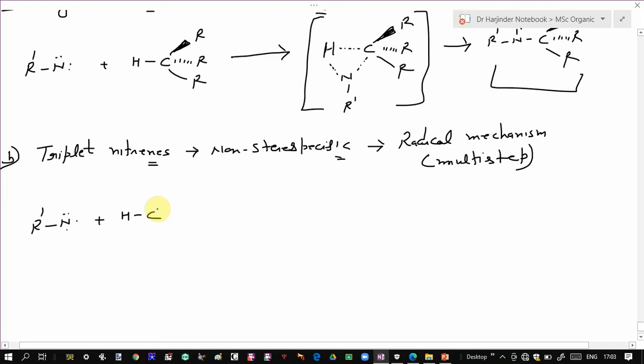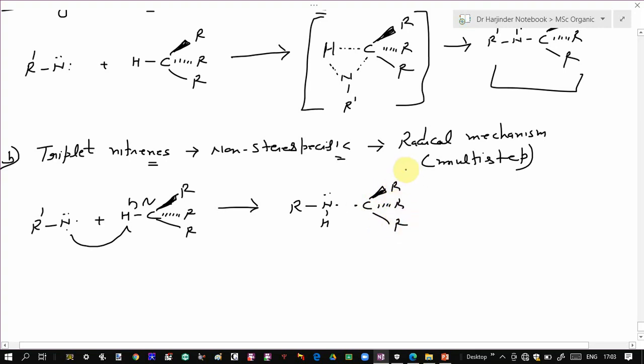First of all, the homolytic bond cleavage of the carbon hydrogen bond takes place, and the nitrene takes this hydrogen. That gives rise to a radical intermediate. This is your radical intermediate, a biradical intermediate. As you can see, free rotation around this carbon can take place. So that can give rise to a mixture of products.